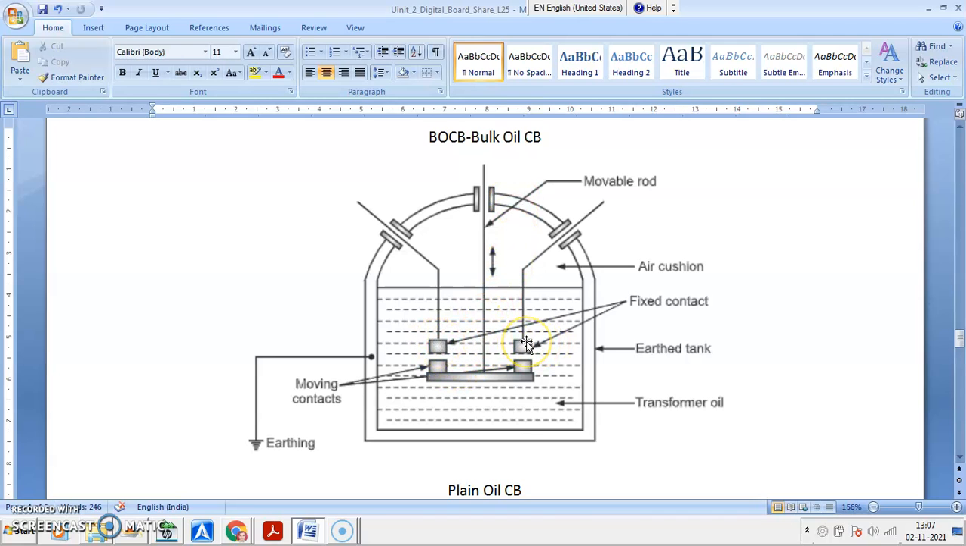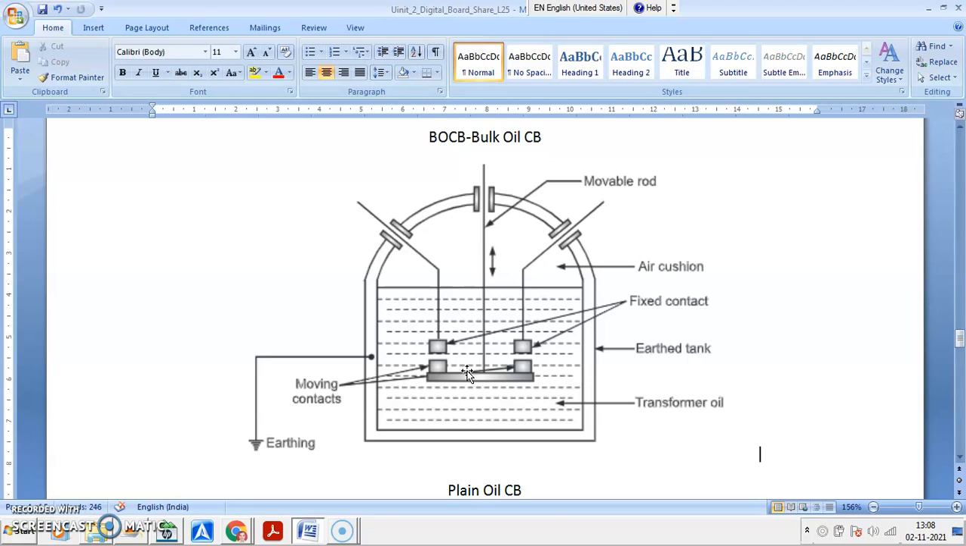These are the fixed contacts. These are the conductors, these are the contacts, and this is the moving contact. Fixed contacts and moving contacts are kept inside the tank. This oil circuit breaker tank is earthed properly.